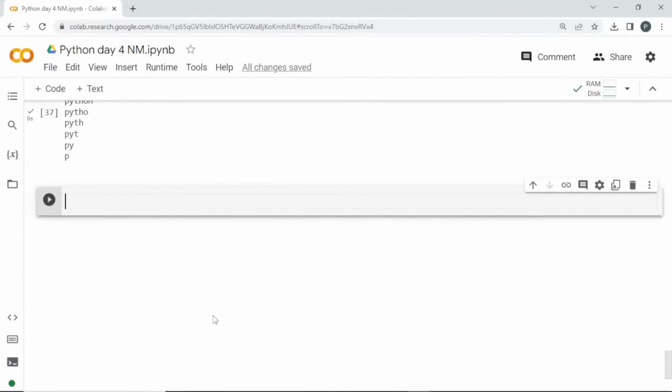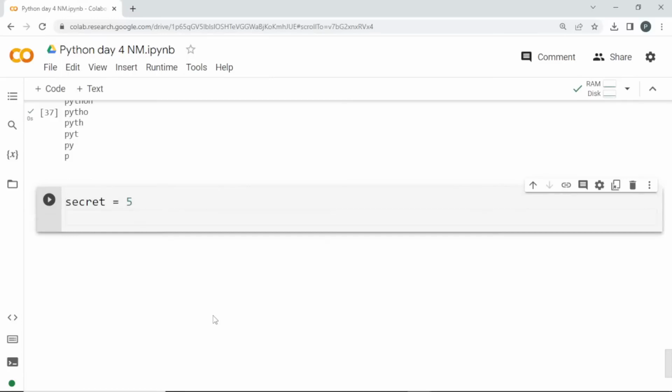So I'll start with storing a secret number: secret equal to 5. This 5 is the secret number. Then I'll set chance equal to 3. The total chance is 3.